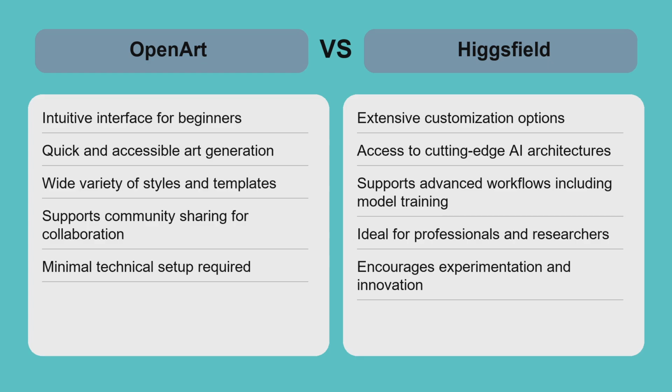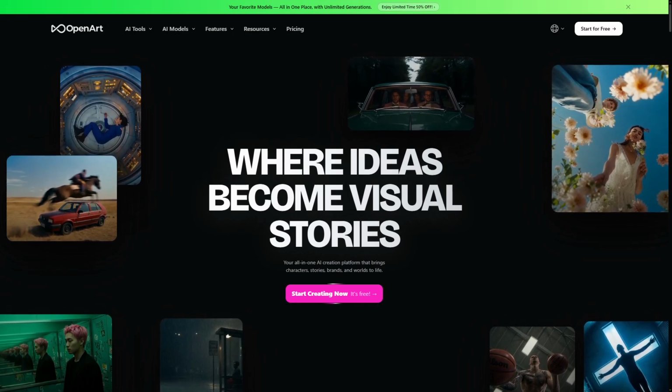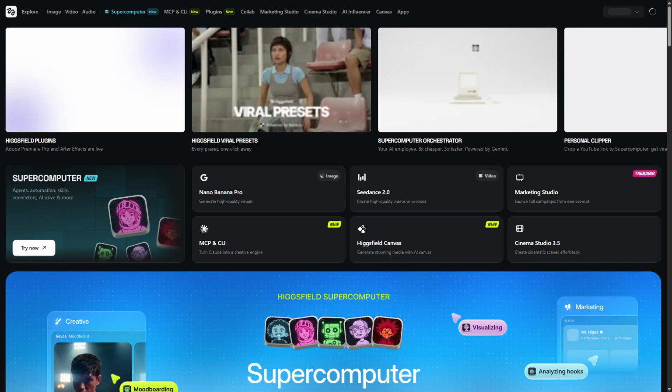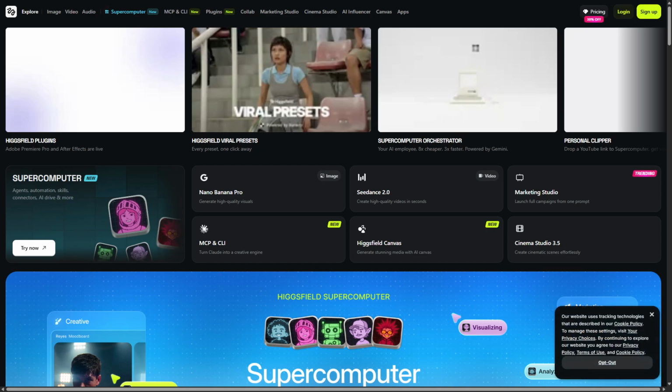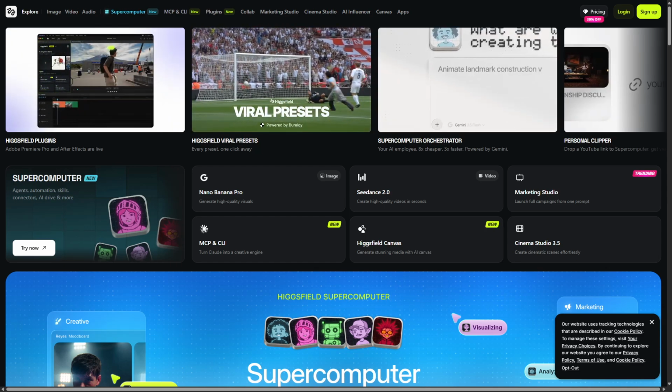The choice depends on your goals, simplicity and speed versus flexibility and depth. Both platforms deliver quality AI-generated art but cater to different user needs and experience levels. Choose OpenArt if you want an easy, fast AI art platform with ready-to-use tools that require little technical expertise. Opt for Higgsfield if you seek advanced AI creativity with full control and are ready to invest time in learning. Both platforms excel, but your ideal pick depends on whether you prioritize simplicity or experimentation in AI art creation.